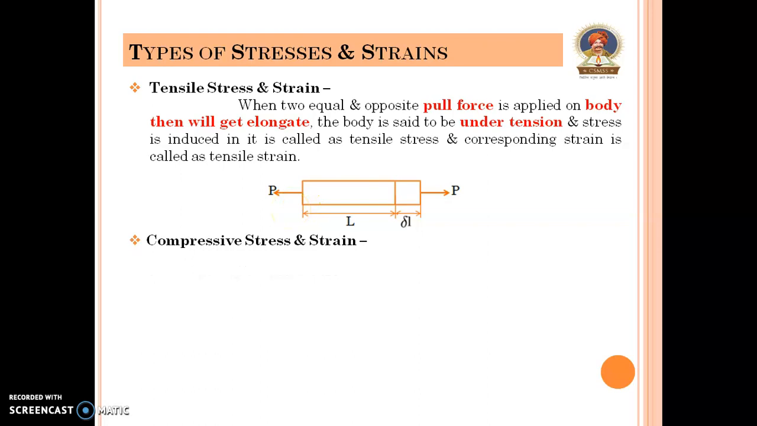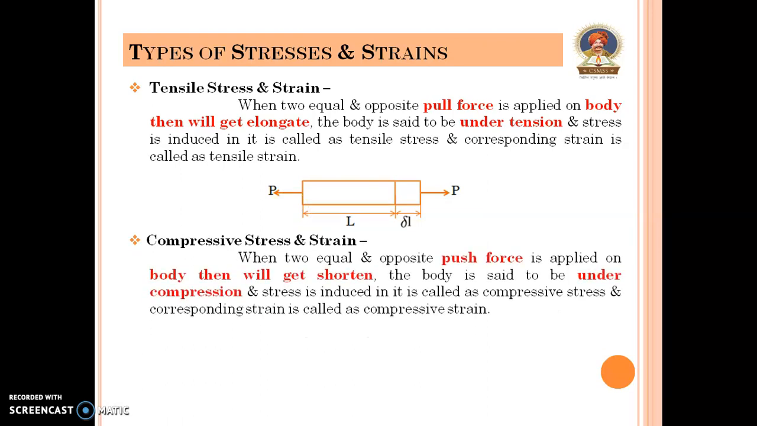Compressive stress and strain. When two equal and opposite push force is applied on body, then body will get shortened. The body is said to be under compression and the stress is induced in it is called as compressive stress, and corresponding strain is called as compressive strain.